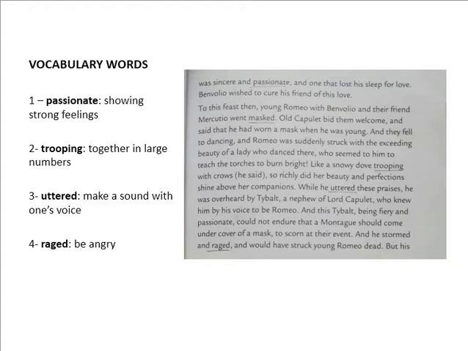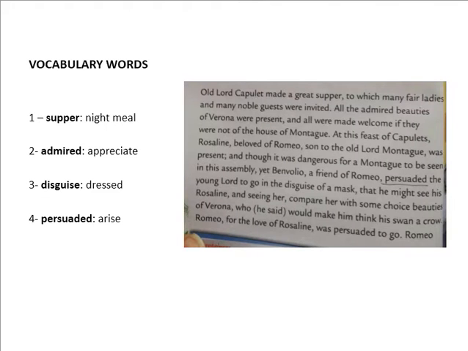Romeo was sincere and passionate, and one that lost his sleep for love. Benvolio wished to cure his friend of this love. In this para we see that Lord Capulet made a feast and invited all people of Verona except for the family of Montagues. Rosaline, a lady who was beloved of Romeo, was also invited, so to meet her Romeo was advised by his friend Benvolio to wear a mask and then go to attend the feast so no one could identify him.